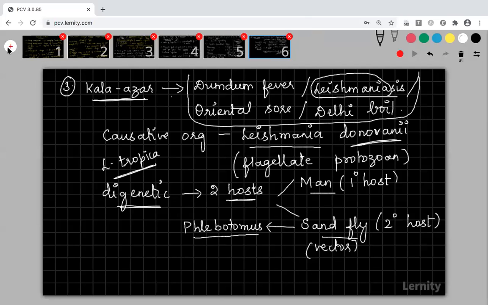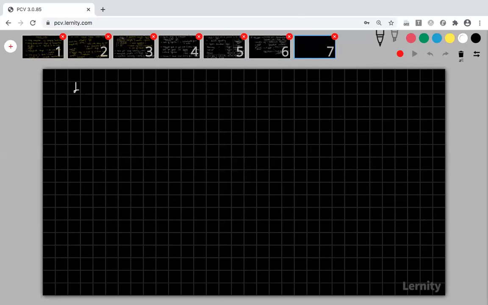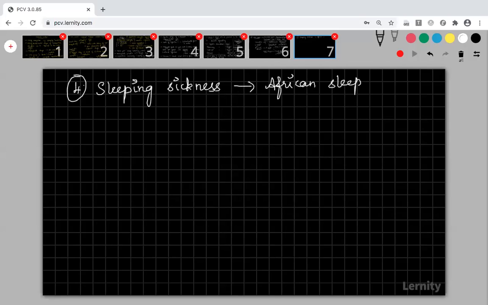Okay. Fine. So the last one, the fourth disease in protozoal diseases, is sleeping sickness. Under sleeping sickness, in particular, we are going to see African sleeping sickness. Because in sleeping sickness, we have African sleeping sickness, American sleeping sickness, Italian sleeping sickness, so many are there.